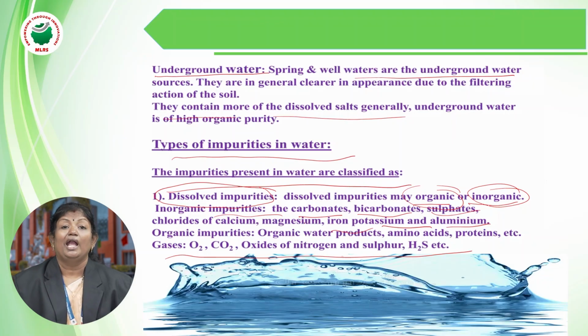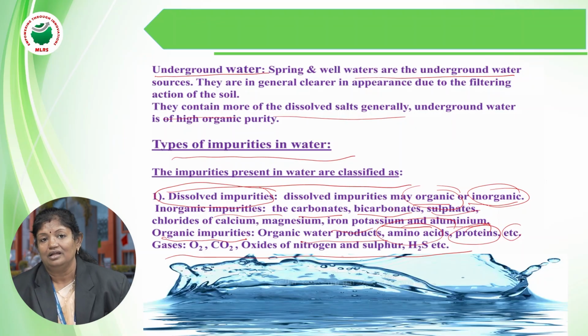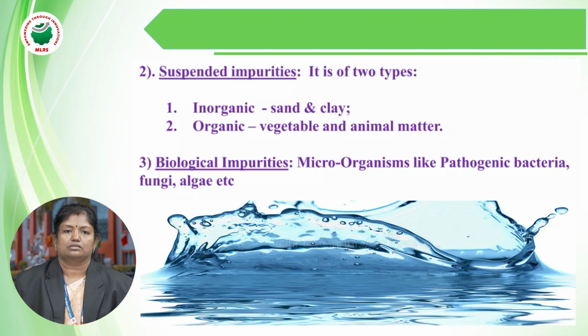If we go deeper into this chapter, we will discuss what they cause and what the effects are. Now, organic impurities involve dissolved forms of amino acids, proteins, etc. These are also present in the water and are considered dissolved impurities. Along with that, the water may have dissolved gases: oxygen, carbon dioxide, oxides of nitrogen and sulfur, as well as H2S.